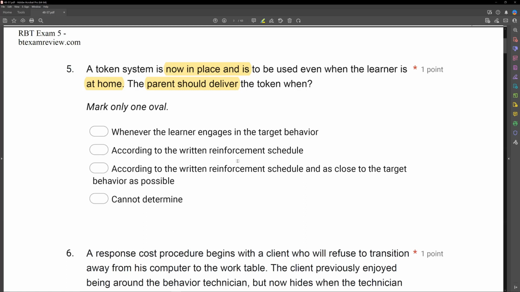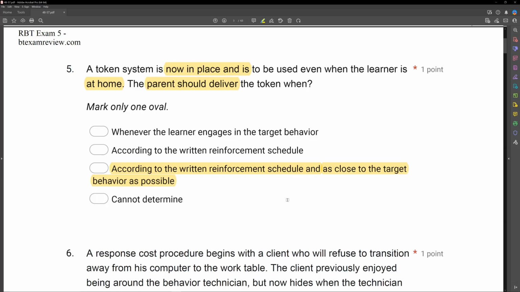Now, do we pick B and move on? We always read all of our answer choices. C, according to the written reinforcement schedule and as close to the target behavior as possible. Good. So not only do we get the written reinforcement schedule, we also get the closeness. Now remember, closeness of reinforcement to the response is very important. If they're delivering that token 5 minutes later, not going to have the same effect.